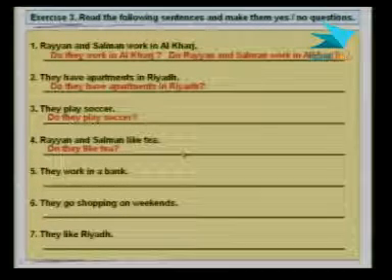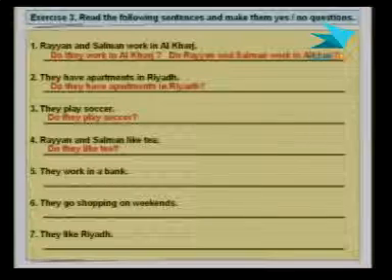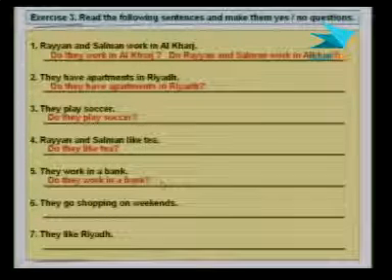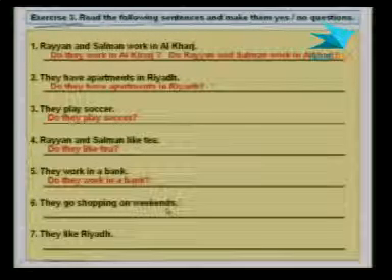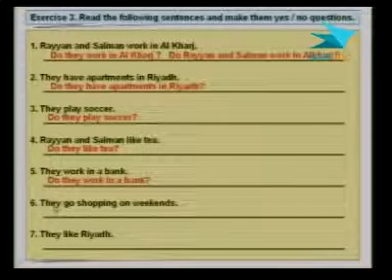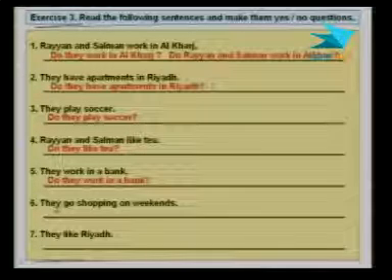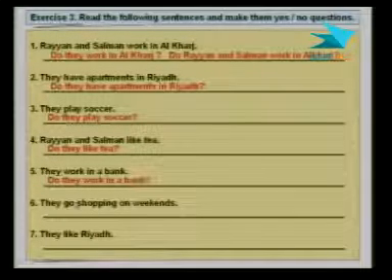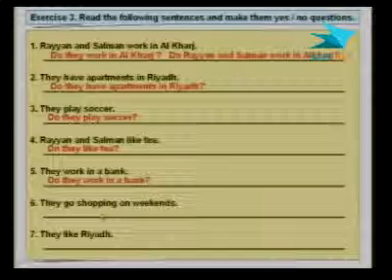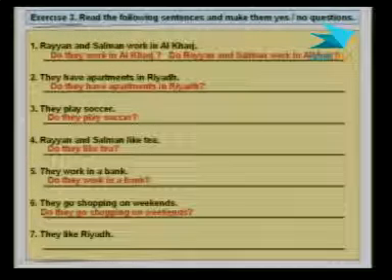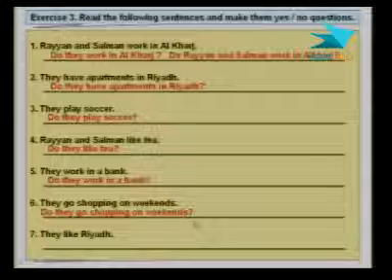And number 5, "They work in a bank." The question would be, "Do they work in a bank?" Number 6, "They go shopping on weekends." And the question would be, again, "do," they, and then the main verb, and then the rest of the sentence. "Do they go shopping on weekends?"